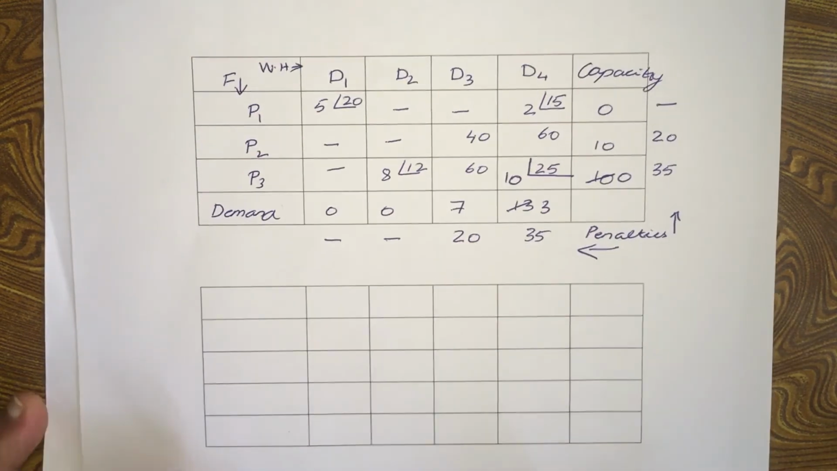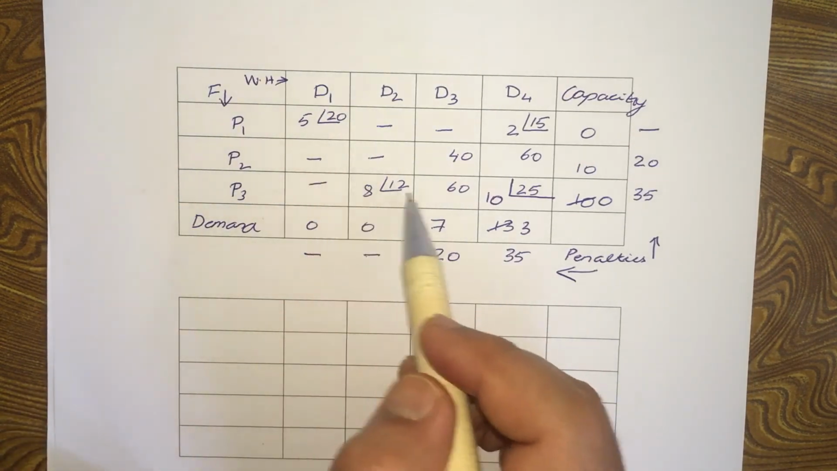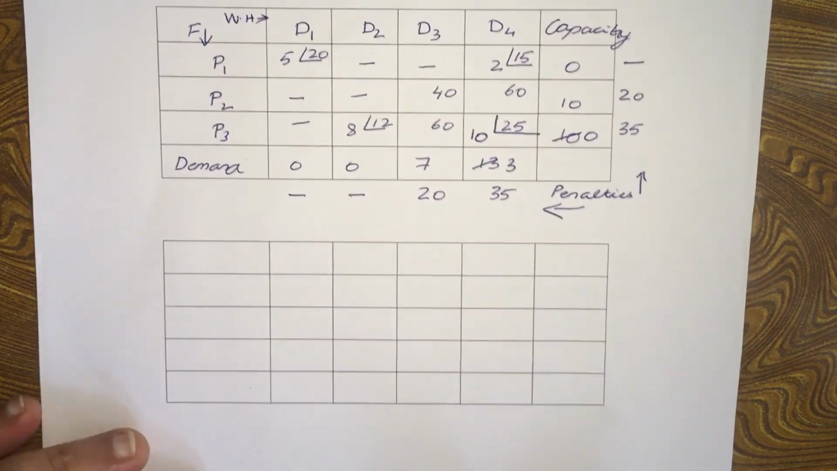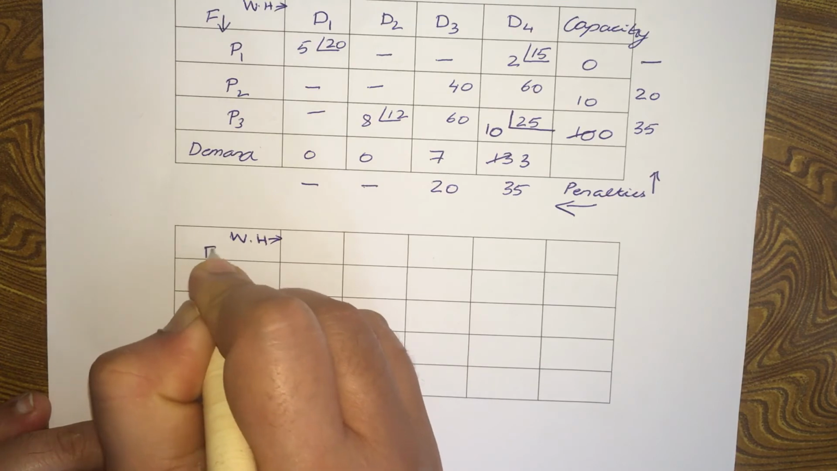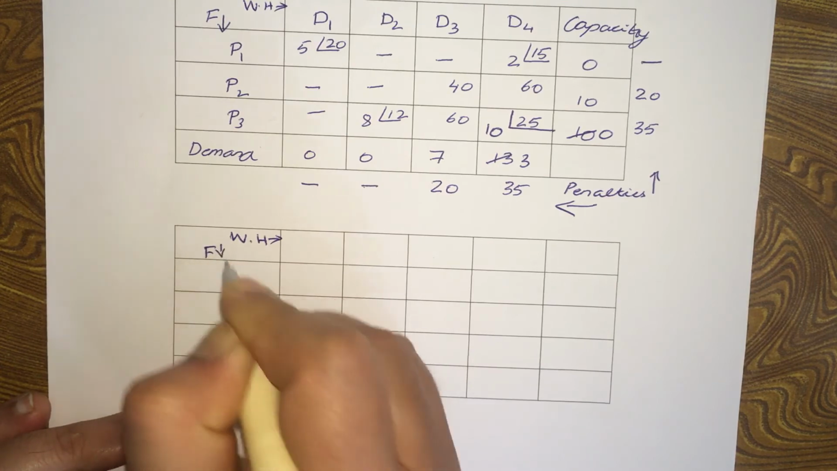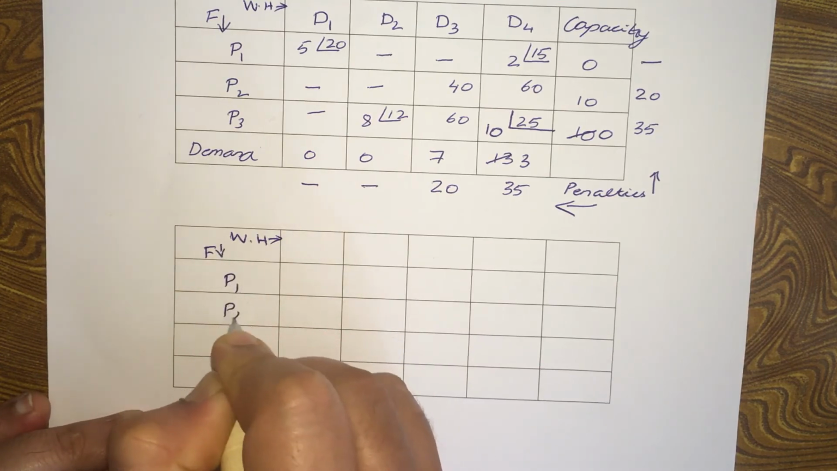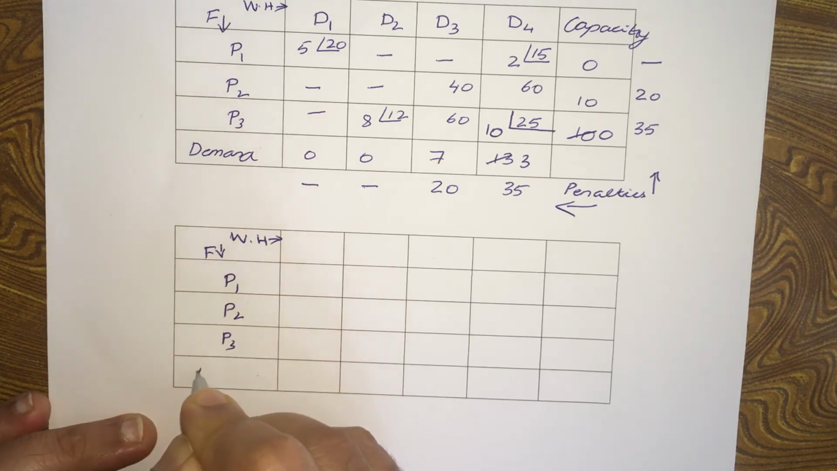All right. So how many allocations have we done so far? 1, 2, 3, 4. We need to have 6 allocations, right? So warehouses, factories, P1, P2, P3, demand.